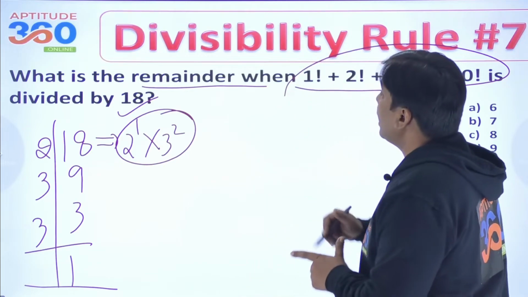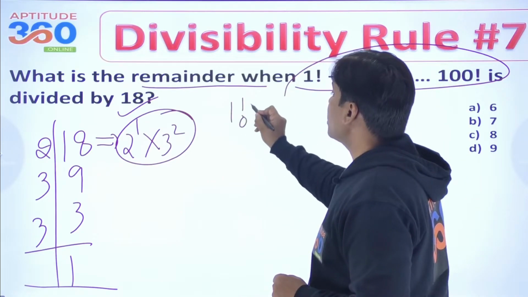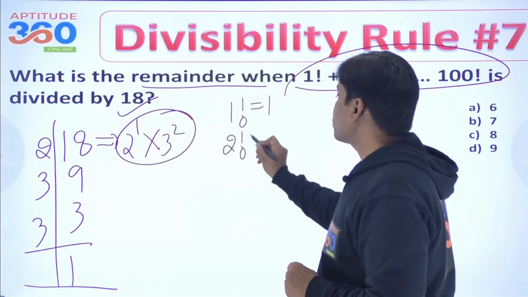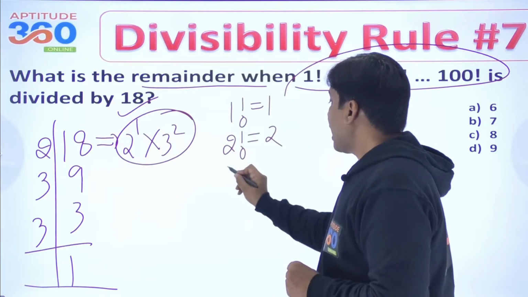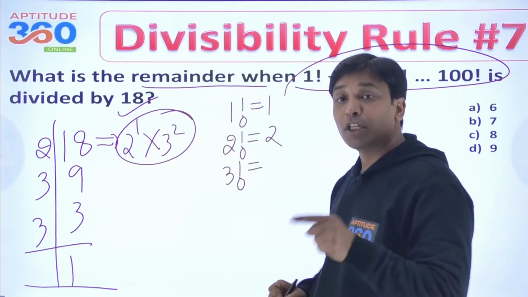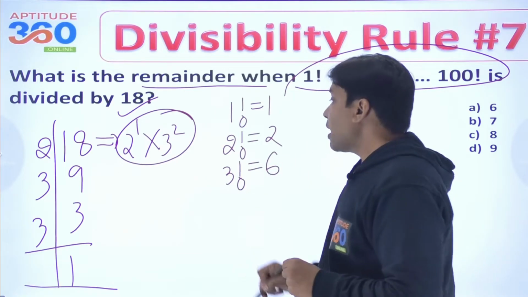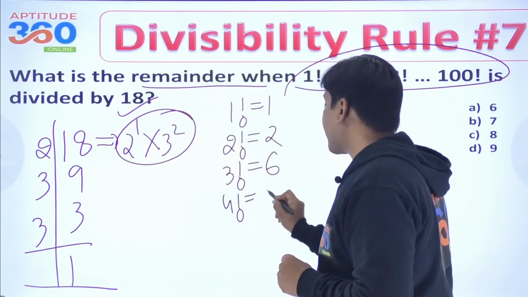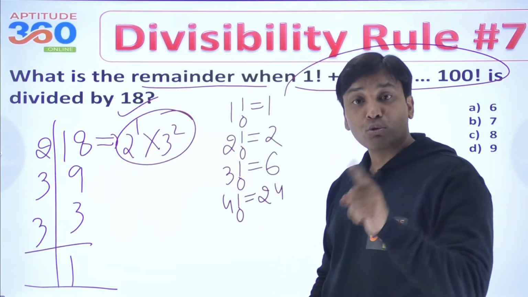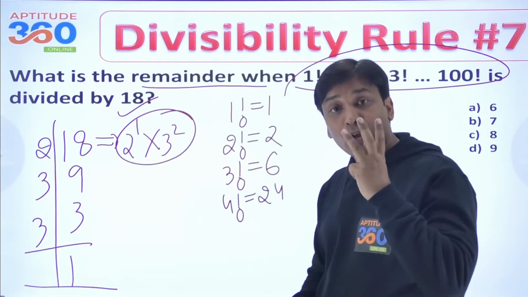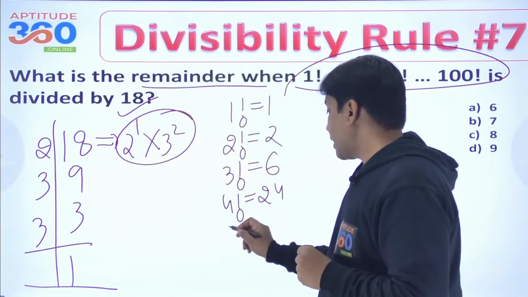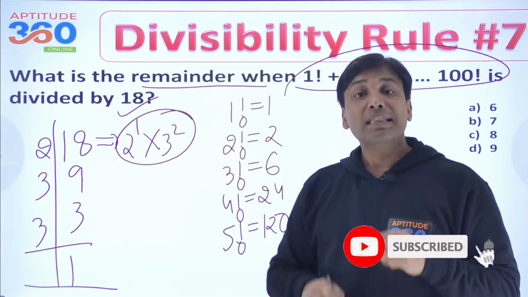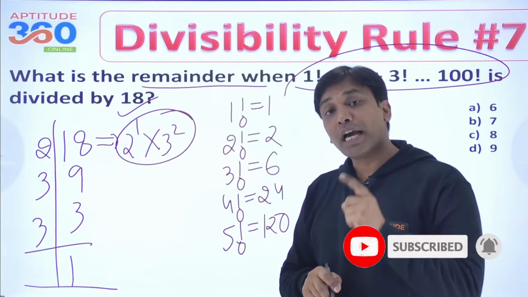Now 1 factorial is not having either 2 or 3. How about 2 factorial? 2 factorial has only 1 2. How about 3 factorial? 3 factorial is 1 into 2 into 3, which is 6, but it has got only 1 3. How about 4 factorial? 4 factorial, which is 24, has got only 1 3. And 5 factorial, if you simplify, that is coming out as 120. That does not have more than 1 3.